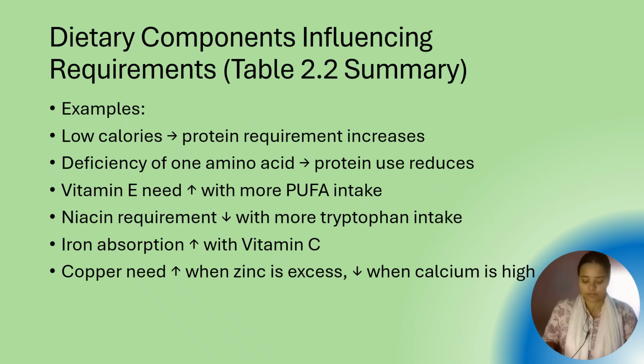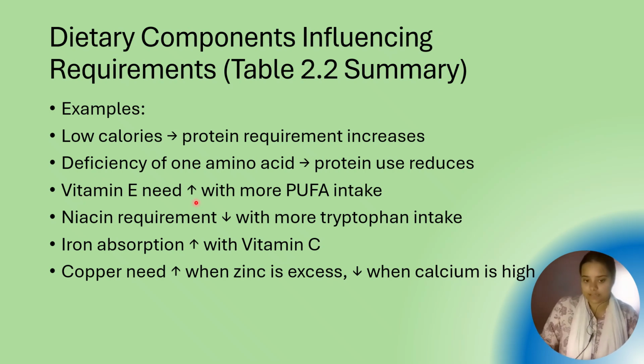Now you can see in the book there are dietary components in 2.2: dietary components that influence nutrient requirement. These are the nutrients which affect it. Protein: the requirement increases when calories are deficient. When there is a deficiency of one amino acid, protein use reduces.